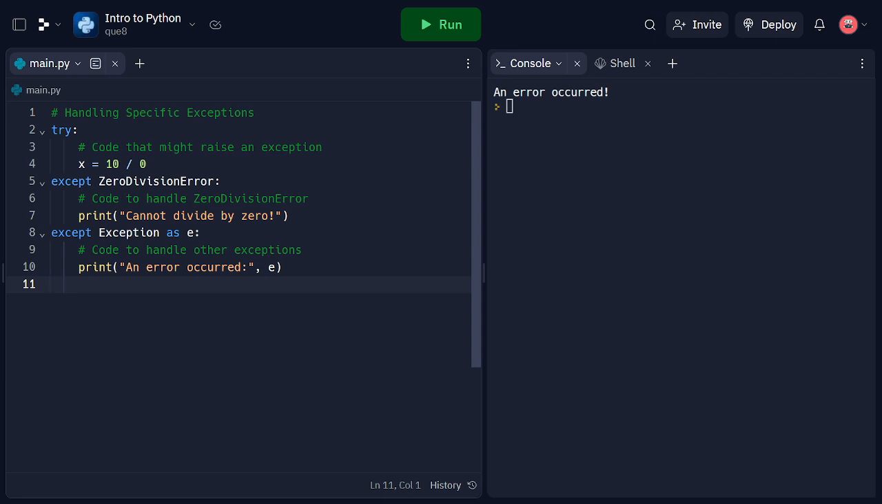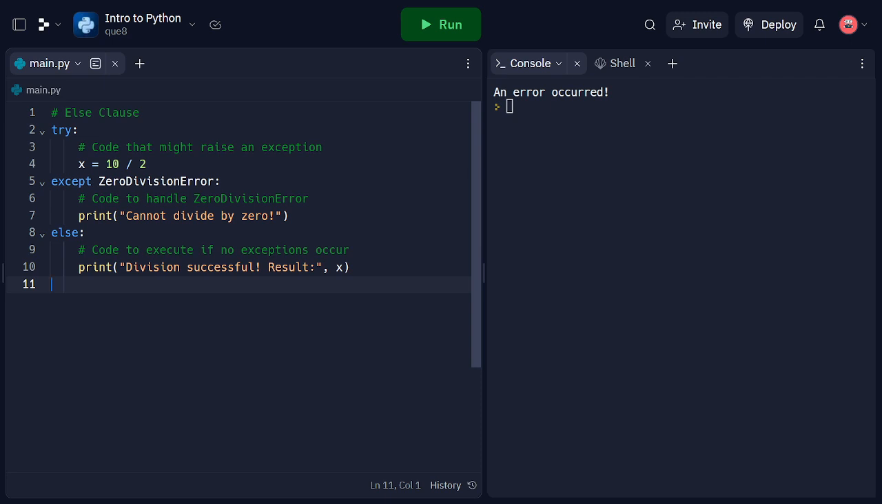The else clause allows us to execute code if no exceptions occur. In this code snippet, we use the else clause to print a success message if no exceptions occur. If a ZeroDivisionError occurs, the except block is executed instead. The else clause is useful when we want to separate the exception handling logic from the code that should execute